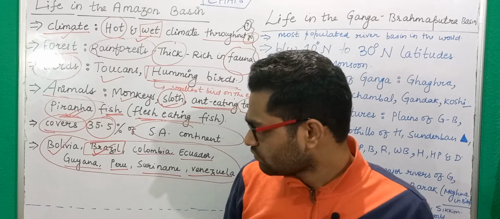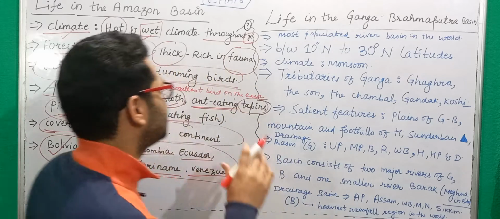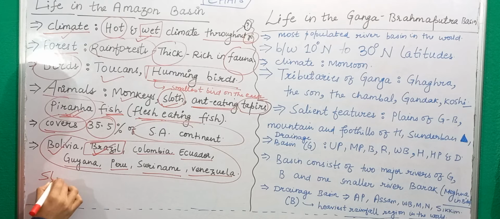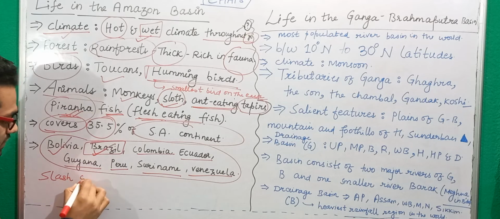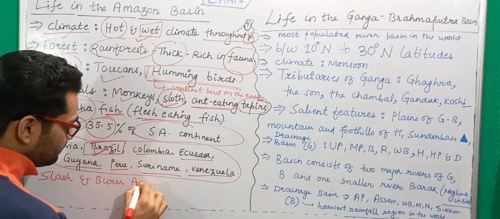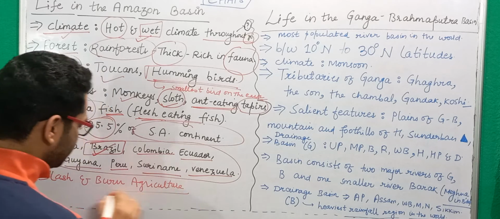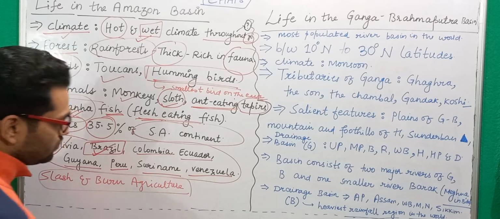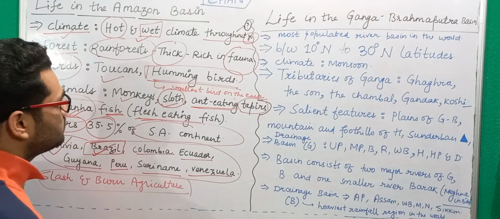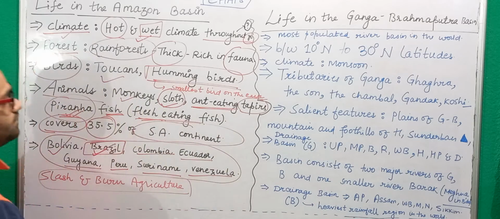Now one very important concept that you have to understand with regard to the Amazon river basin is the slash and burn type of agriculture practice. This is a type of agriculture practice which is called slash and burn. Now what do you mean by slash and burn agriculture? Let's try to understand this through a diagram.